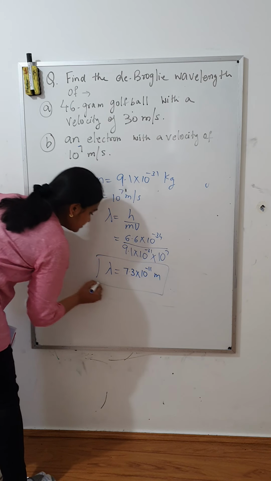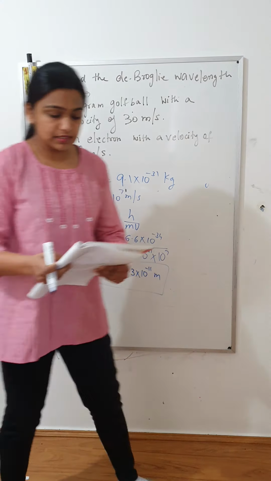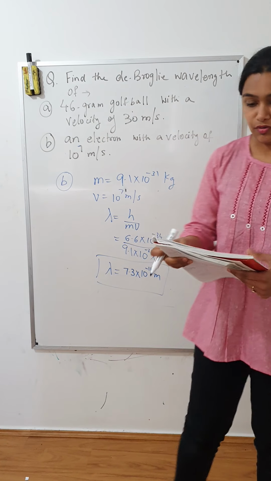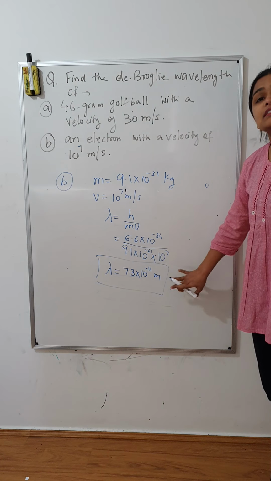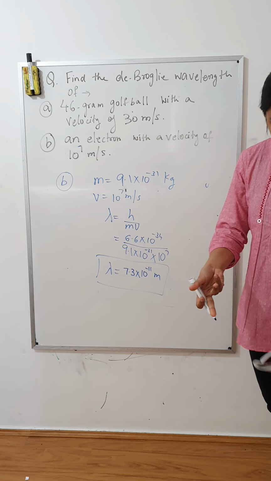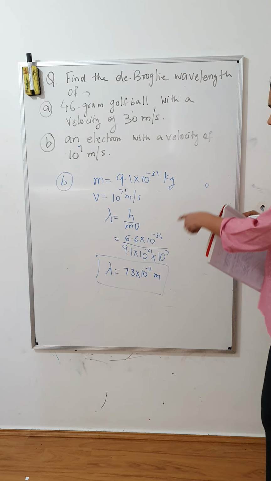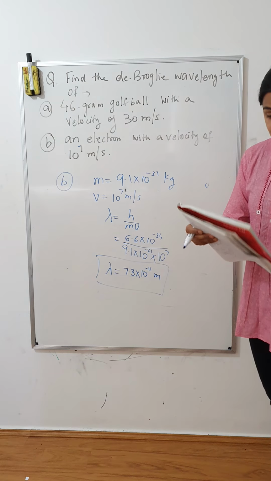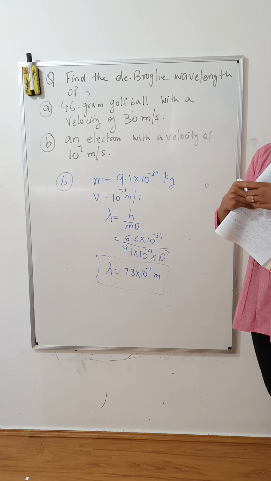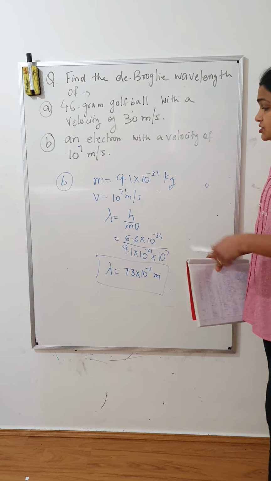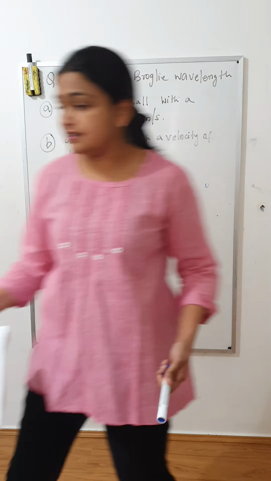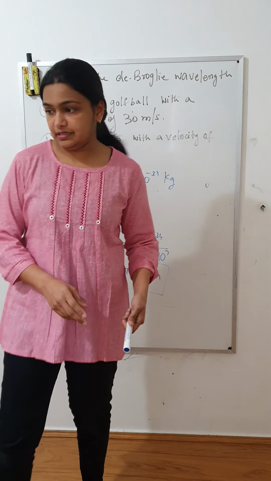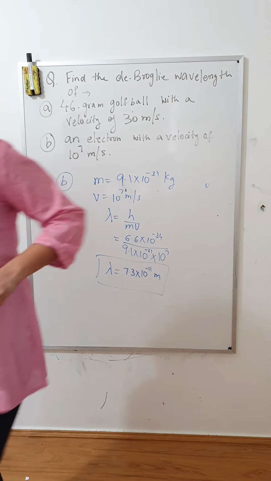Now this is something that, when you convert it to nanometers, is measurable. So the wavelength of an electron is comparable to its own size, and therefore the wave nature of the electron can be observed, which is key to understanding the structure and behavior of atoms and subatomic particles.